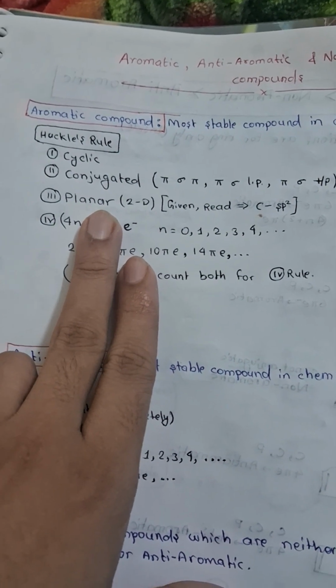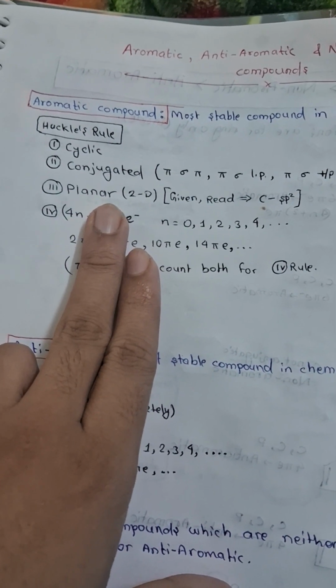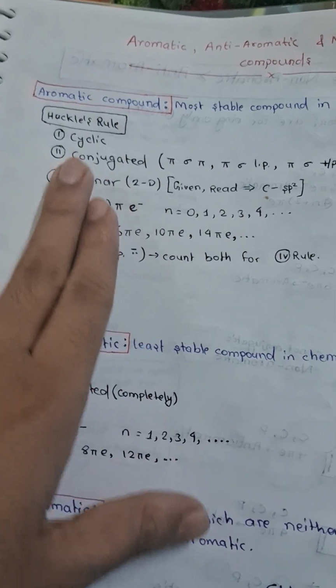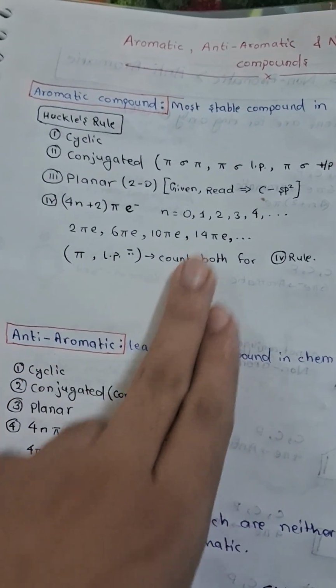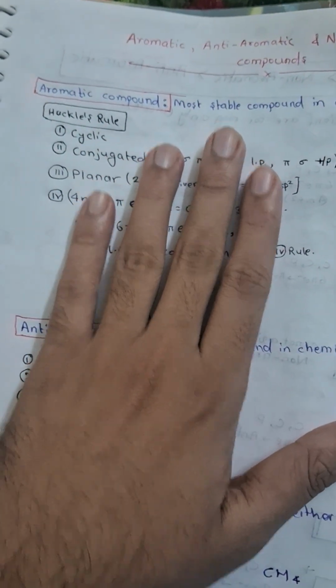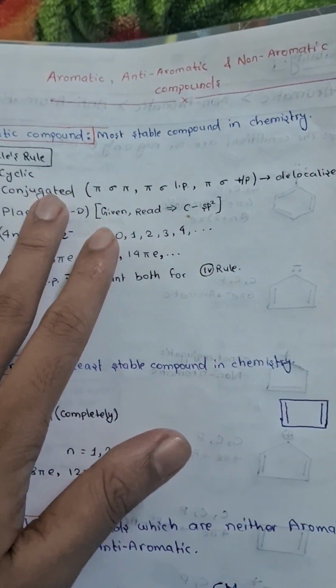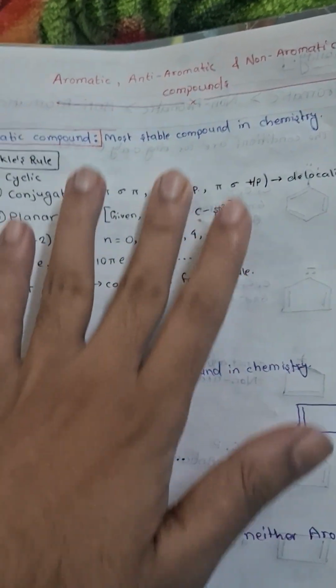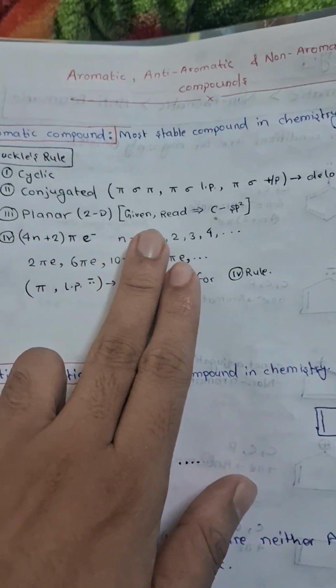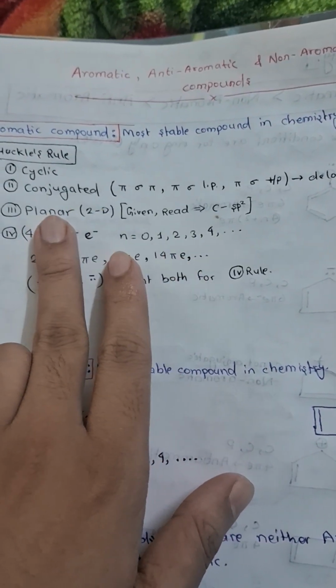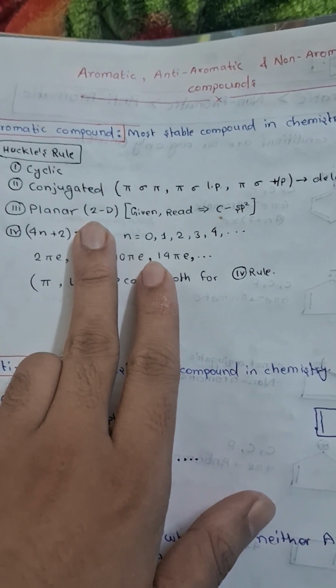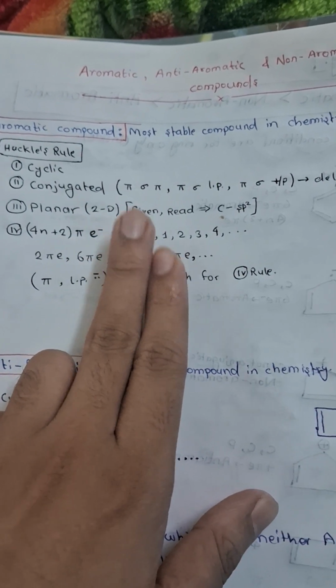The third point is also necessary: planar. That is, the compound should be planar, two-dimensional, so that it can lie on a plane. You can't tell whether a compound is planar or not by yourself.